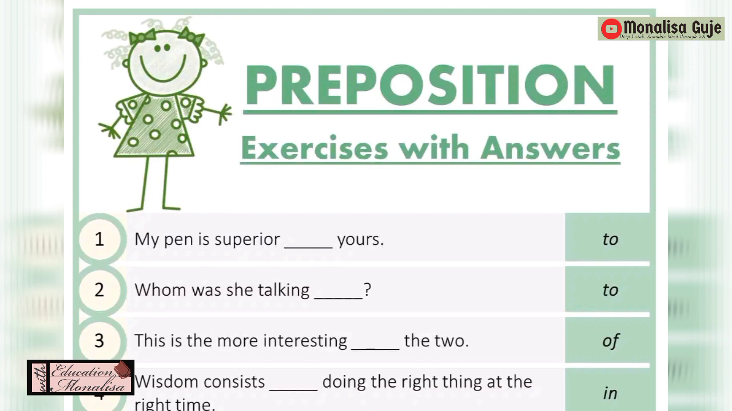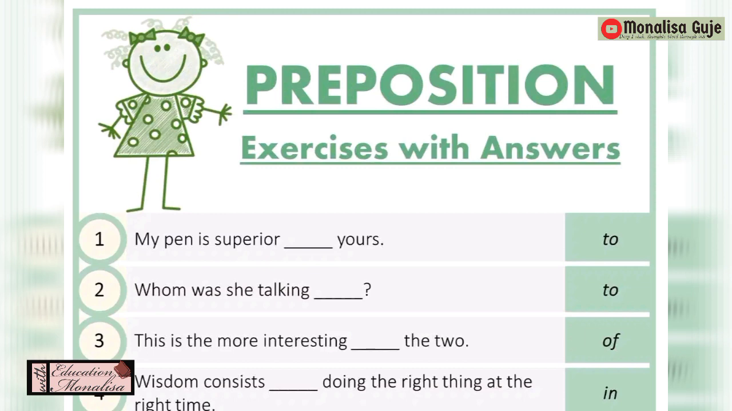Now, exercises for this topic. Prepositions exercises are given with answers. So, if you don't find the answer, you can just have a look. First one, write exercise number 1. Fill in the correct preposition. My pen is superior dash yours. So the answer is given. Second, whom was she talking to?